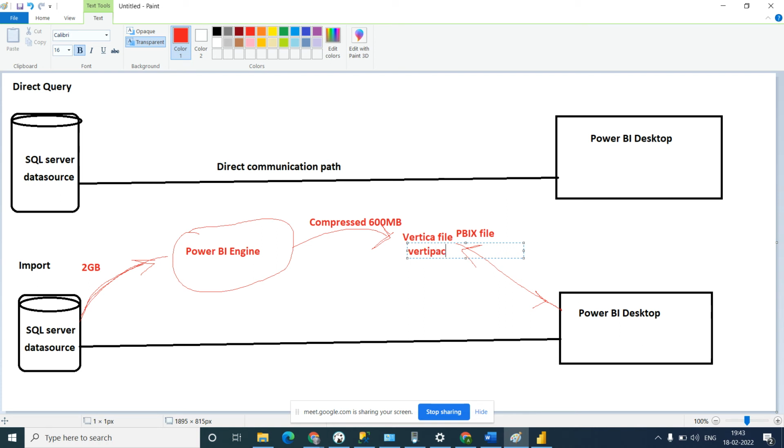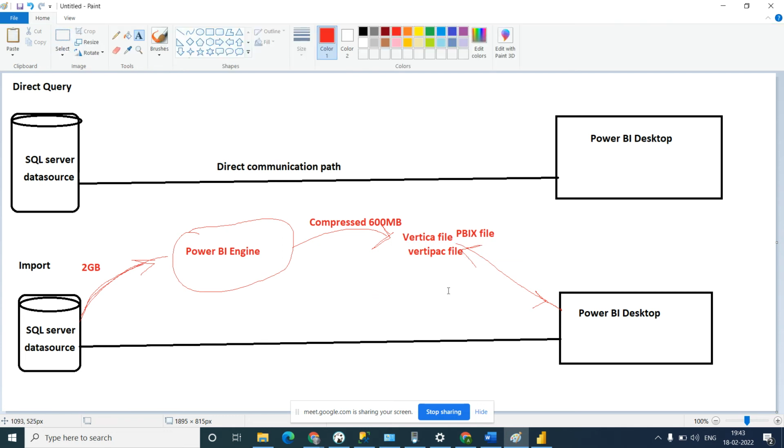No. Okay, multi-pack file. So this is the procedure. In an interview they will definitely ask you what the types of data connection are. There are two types, direct query and import. What is the work of direct query and what is the use of import? When should we use a direct query and when should we use the import connection?